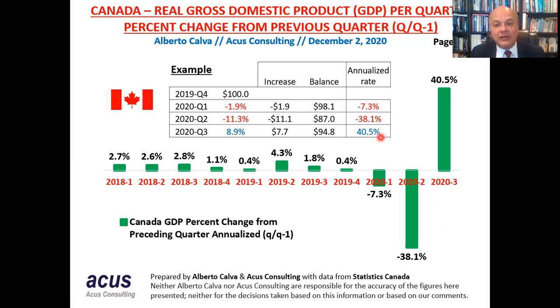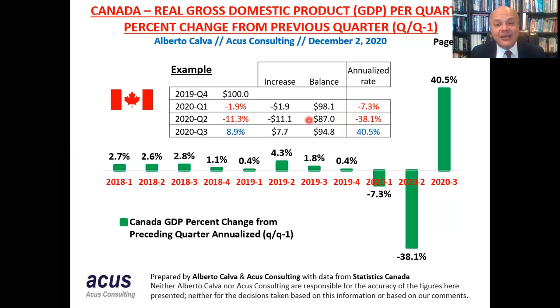In the third quarter, there was an increase of 40.5% annualized. This means that only for the quarter, it was an increase of only 8.9%. But 8.9% over $87 means that there was an increase of $7.7.